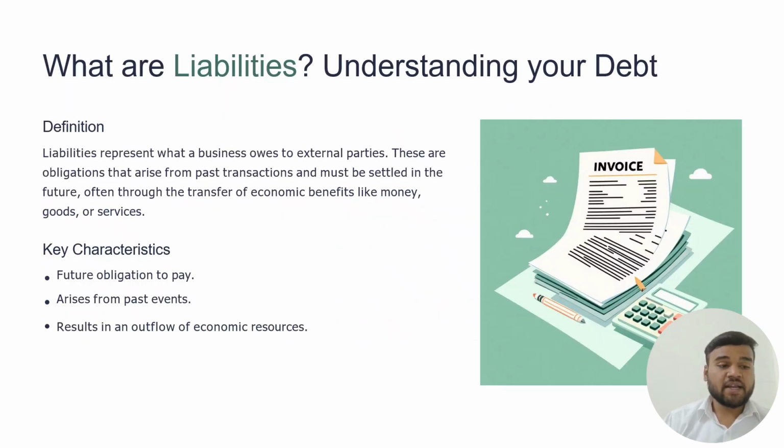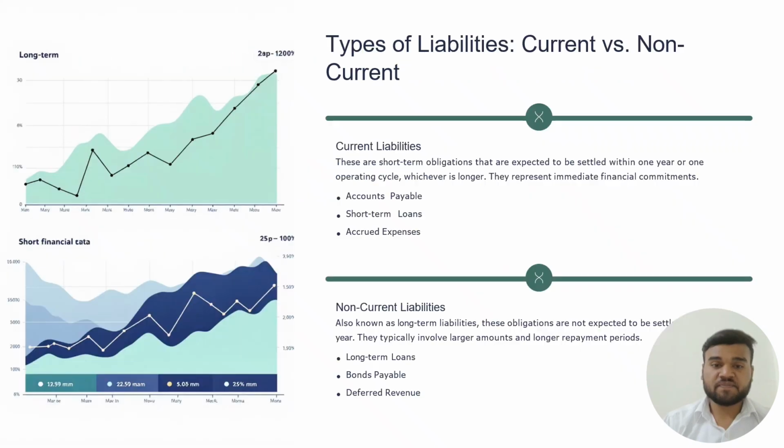Guys, what is meant by liabilities? A liability is money that a business has to pay to others. Liabilities represent what a business owes to external parties. These are obligations that arise from past transactions and must be settled in the future through the transfer of economic benefits like money, goods or services. Features: an obligation to pay, arising from past events, resulting in an outflow of economic resources.